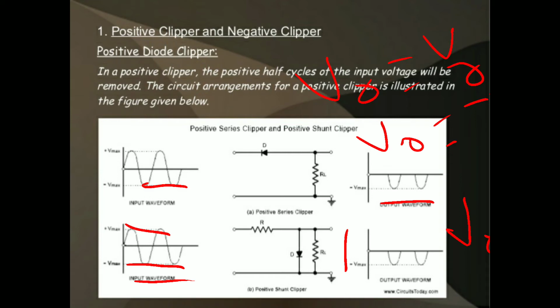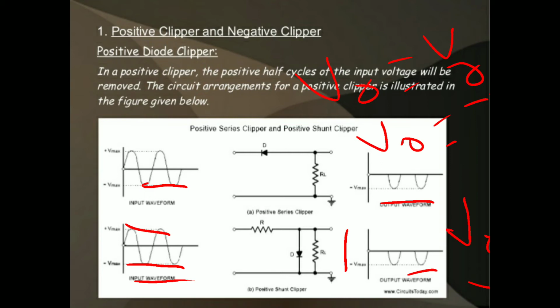So all the input which is passed to the diode appears at the output. That is, in this condition, Vout is equal to minus Vm. This is the operation of the positive shunt clipper.